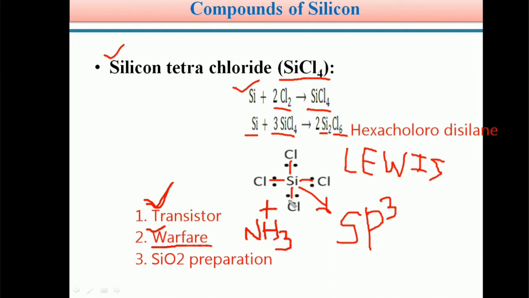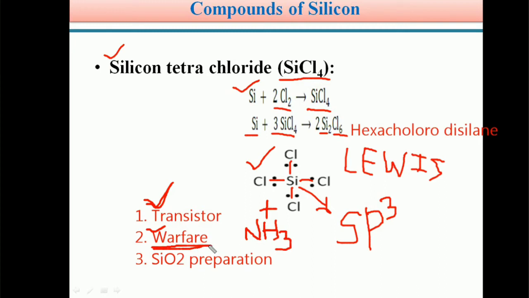During the war, soldiers use this combination of ammonia and silicon tetrachloride. Whenever we combine silicon tetrachloride and ammonia, it forms smoke screens. So smoke screens are generated by the reaction of silicon tetrachloride with ammonia. So it has application in warfare. Very interesting application of silicon tetrachloride.